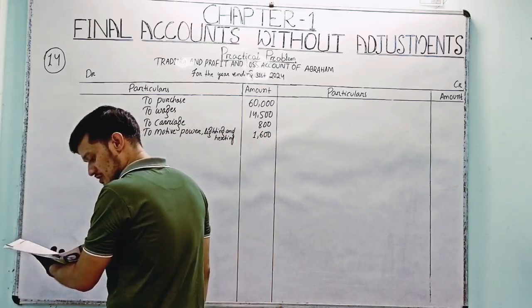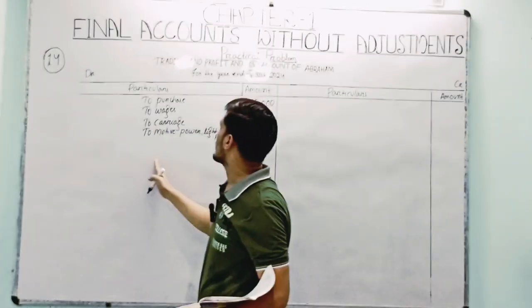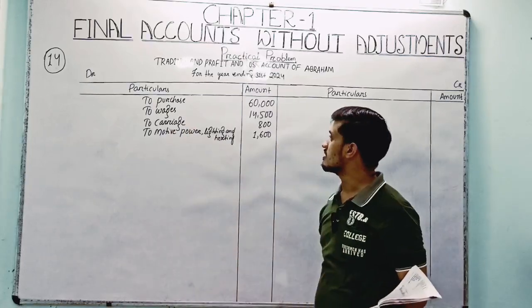Okay, so debit balances of trading account would complete here, right?